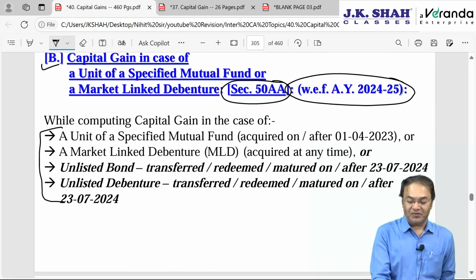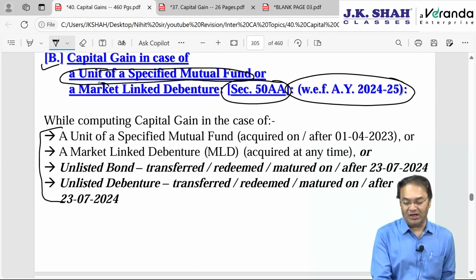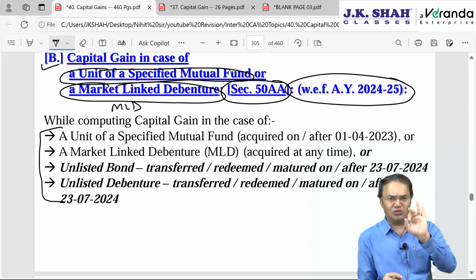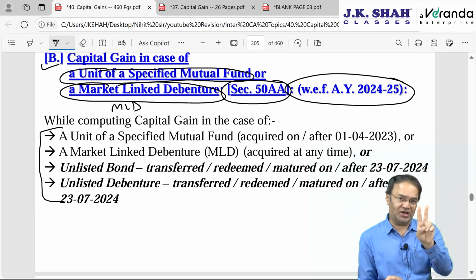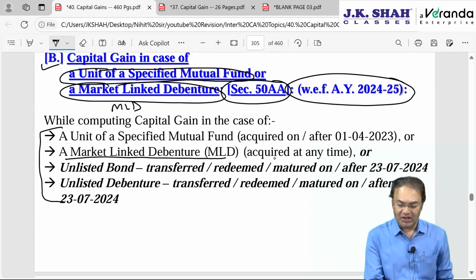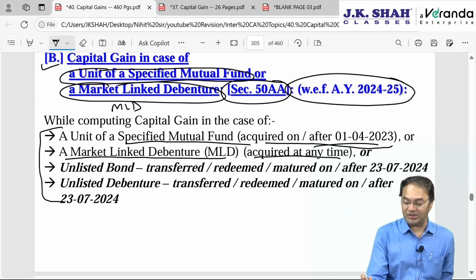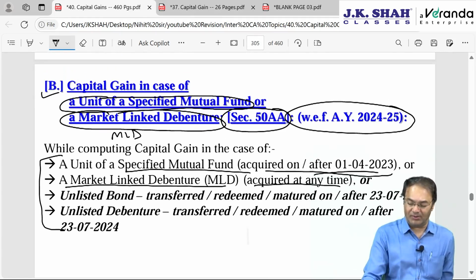While computing gains on transfer of units of specified mutual fund or market linked debentures, MLD, there are 2 more assets newly introduced. Market linked debentures acquired at any time, or units of specified mutual fund acquired on or after 1st April 2023. You will have to remember this date. If acquired before 1st April 2023, then this rule will not apply. Section 50AA will not apply.